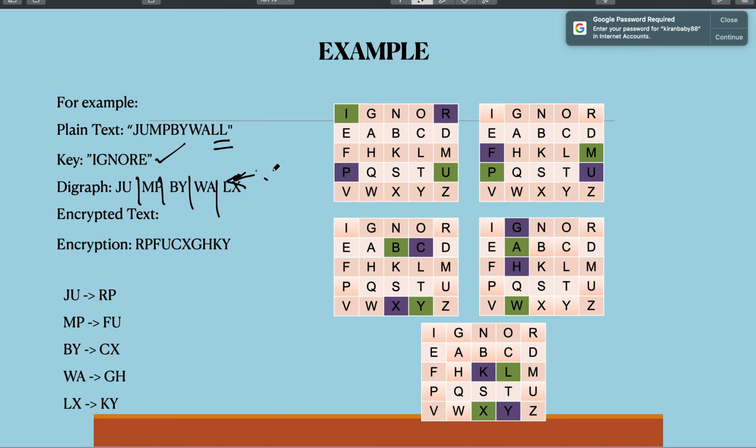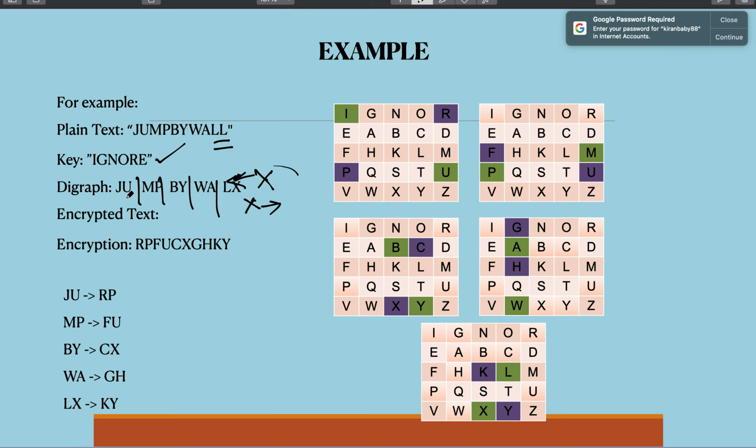So this is also a small modification that is done in the Playfair cipher. If same letters are there, then you can't apply the Playfair cipher, right? So in order to apply that Playfair cipher rule, if repeated letters are there, you will have to replace that repeated letter with a buffer letter which is generally X. So X is the buffer letter that is generally used to replace the repeated letters.